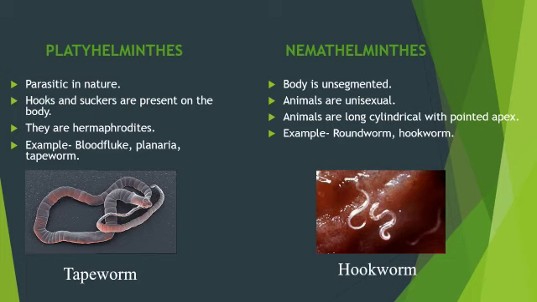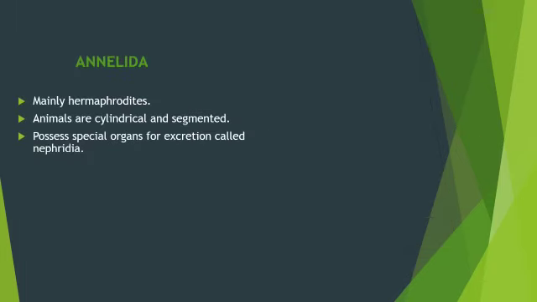Next group is Nemathelminthes. Animals have got long cylindrical body with pointed apex. They are generally parasitic. Their body is unsegmented and animals are usually unisexual. Example, roundworm, hookworm.